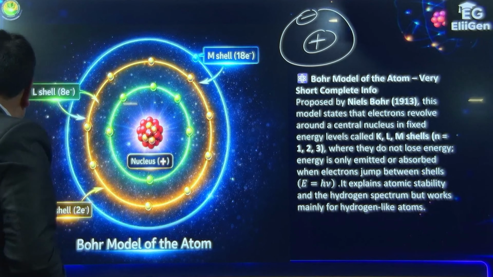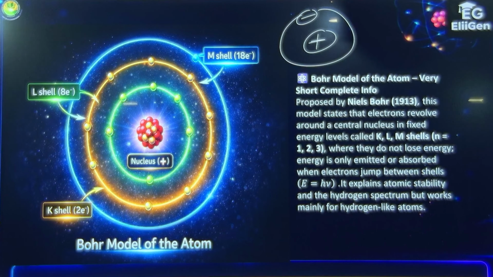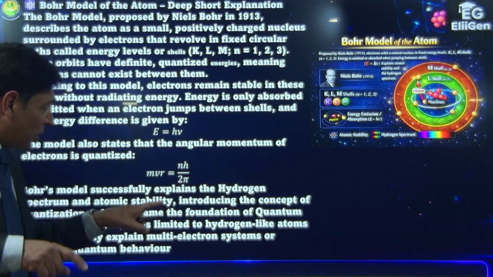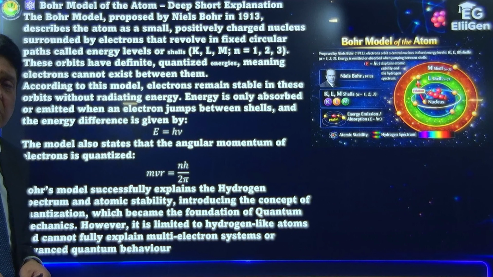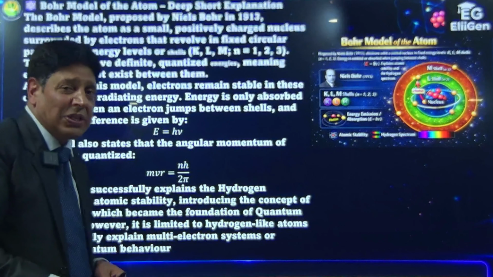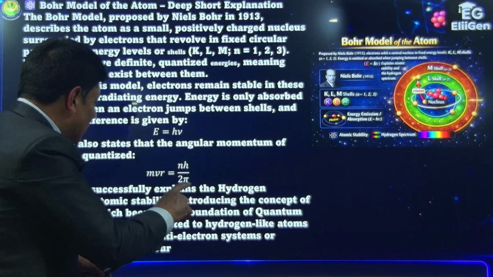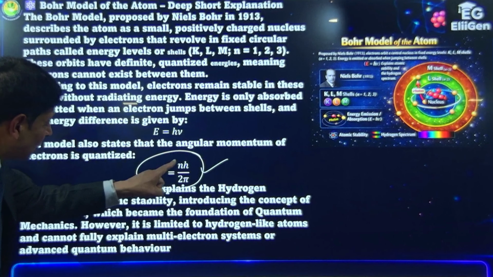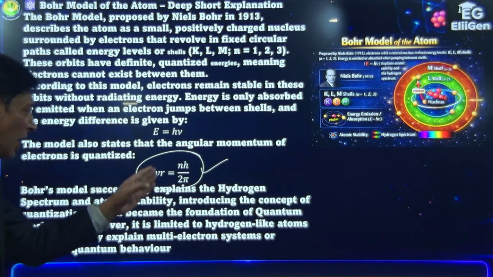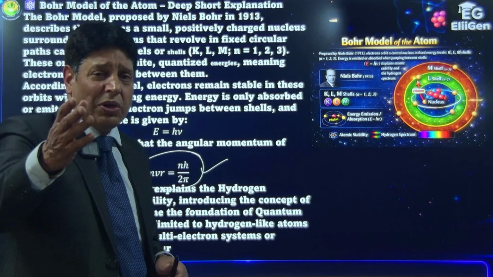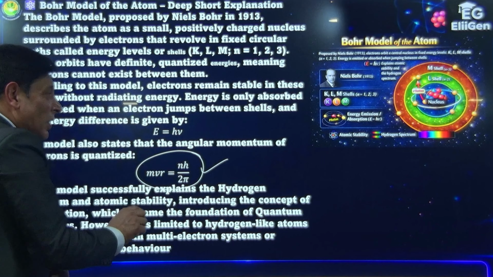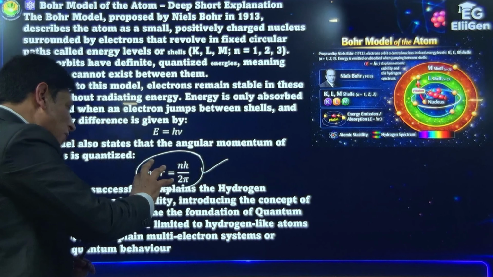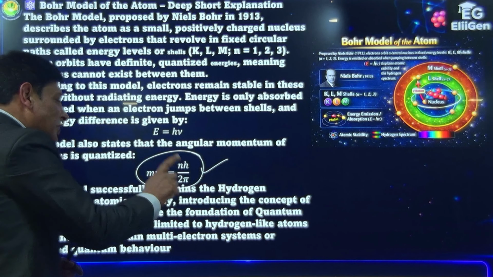Then the second point which I discussed, quantization of angular momentum. I said that the electron revolves around the nucleus only in certain selected orbits. And what are those selected orbits? The selected orbits are those in which the angular momentum of the electron is equal to nh by 2 pi. mvr is equal to nh by 2 pi. Now, what is m? This is the mass of the electron. v is the velocity of the electron. r is the radius of the orbit. The electron revolves in those orbits in which mvr is equal to nh by 2 pi.